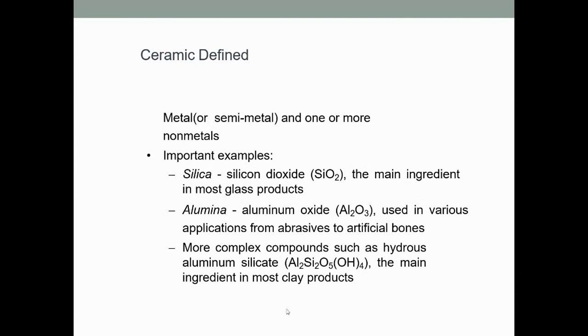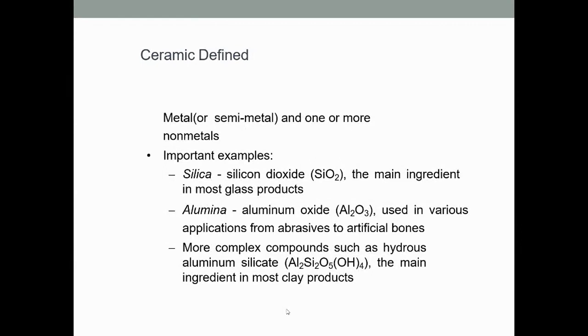Important examples can be listed as silica, as I told you earlier, silicon dioxide, that is SiO2. This is the main ingredient in most of the glass products that we have found. All of you know that. So silica is the ingredient of ceramic.